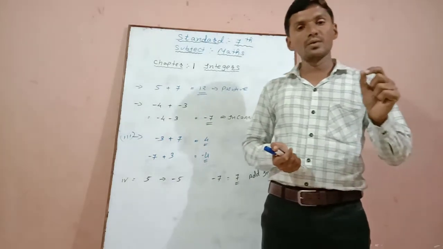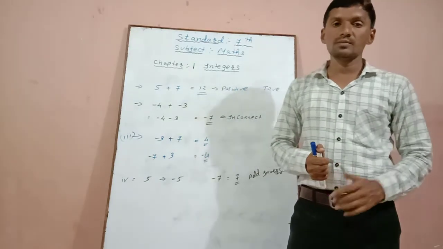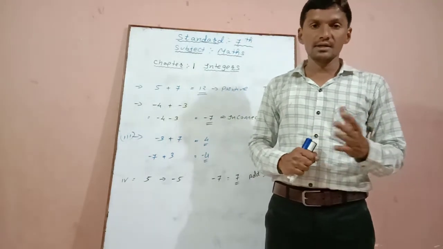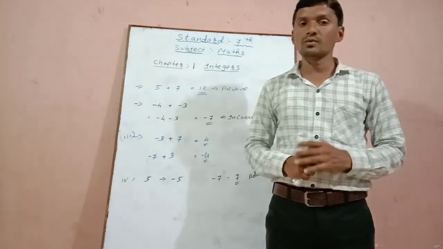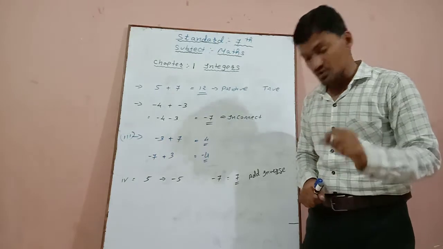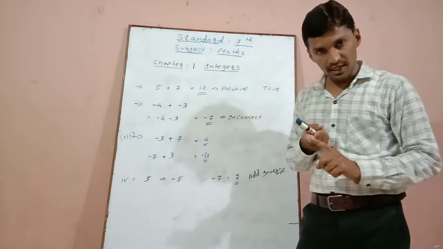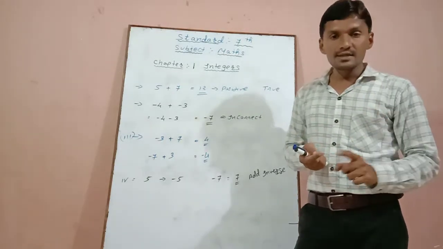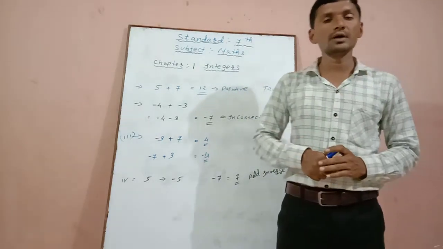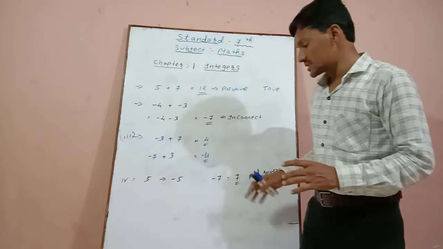If there is a number 5, then the additive inverse will be -5, and if there is a number -8, then the additive inverse is equal to +8. So statement number 4 is also correct. First one is correct, second one is incorrect, third one is incorrect, and fourth one is correct.